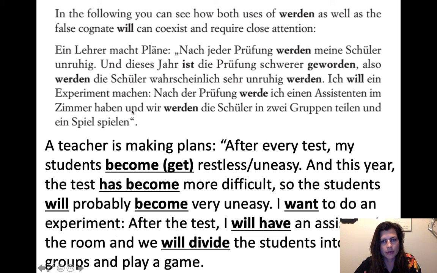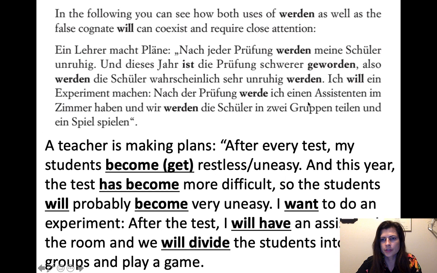Okay. Und now we got a new independent clause. Wir, okay, we got a new subject. And then werden. Now we've got to go through the same thing again and ask ourselves, is there going to be another verb or not? Wir werden die Schüler in zwei Gruppen teilen. Oh, teilen is an infinitive verb, and it means to divide. And then to continue translating, you've got to grab your other verb and put it next to werden. So, we will divide the students into two groups.